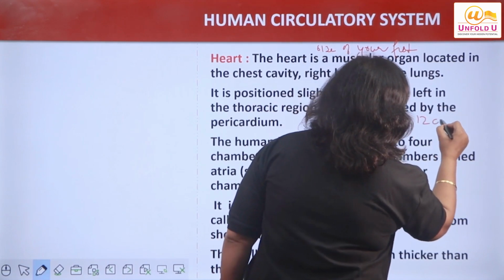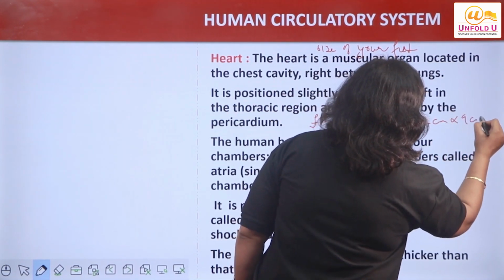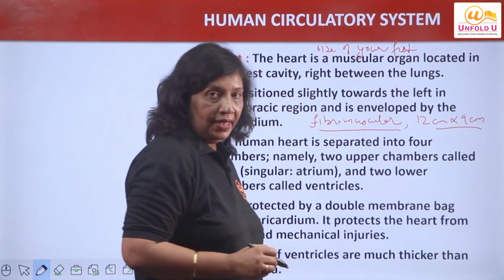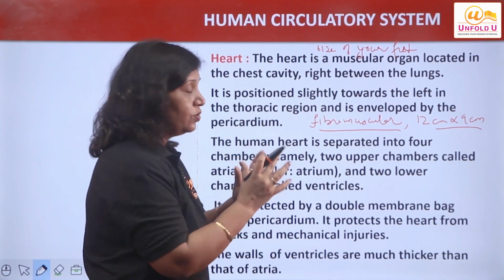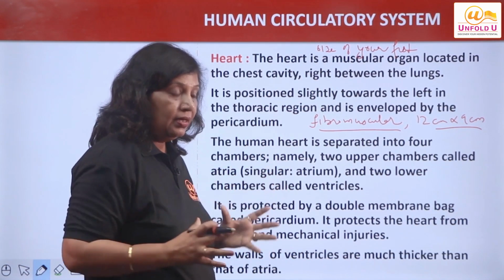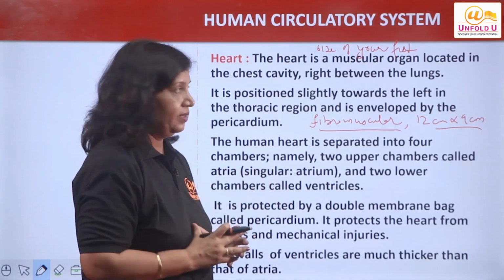Its dimensions are 12 centimeters into 9 centimeters, length and breadth, right?